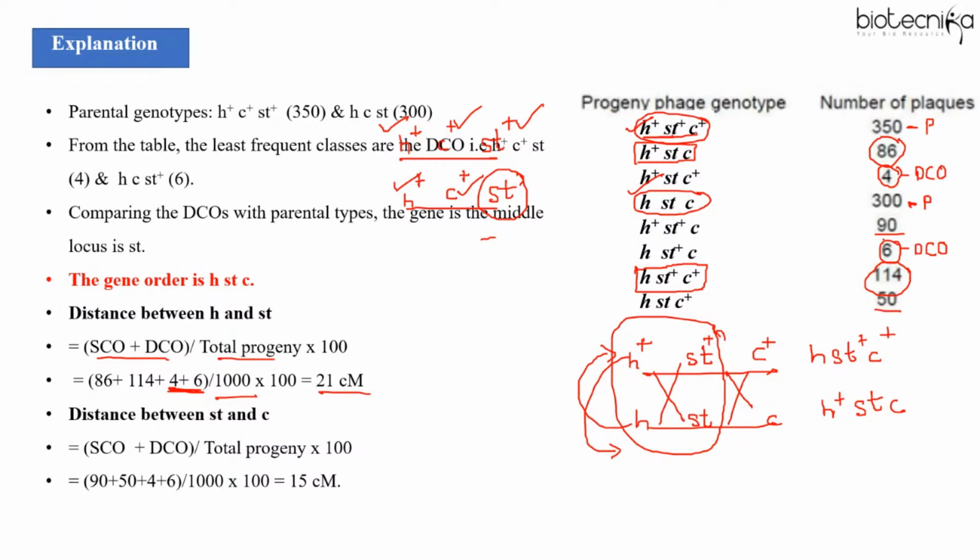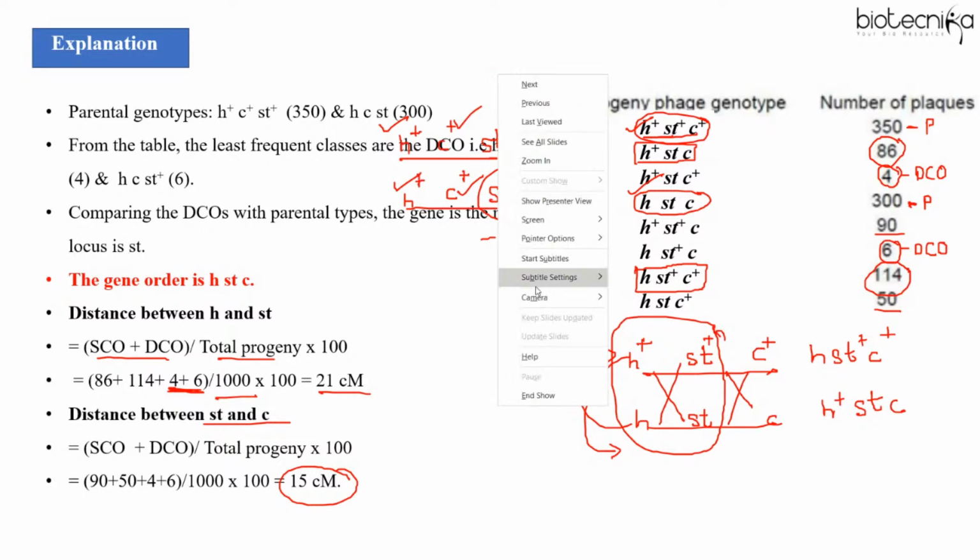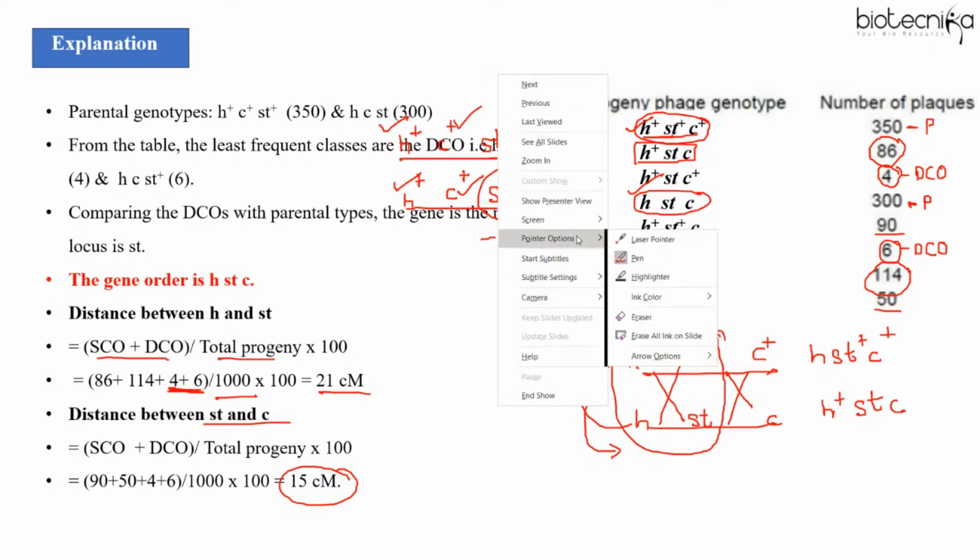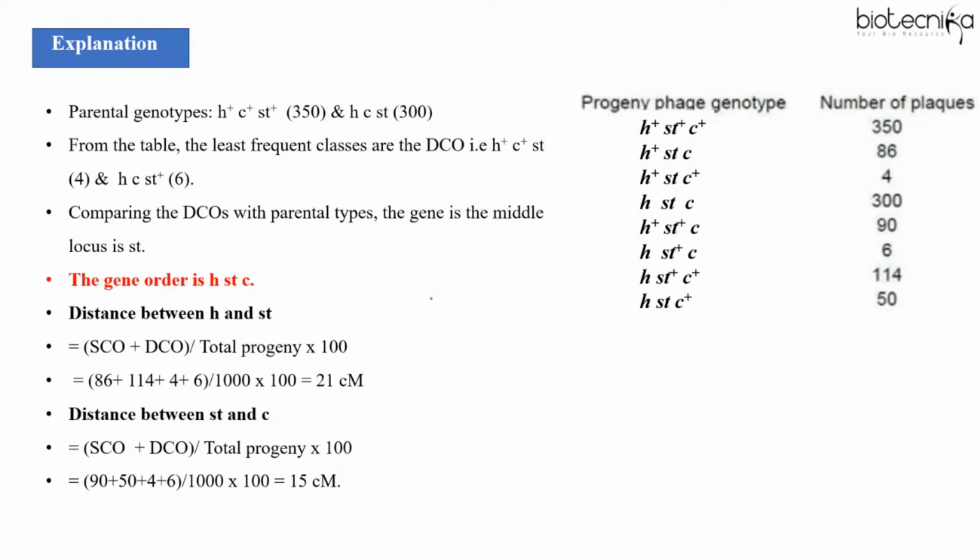That is the crossing over between ST and C, right? And when you solve it, you will get 15 centimorgan. So that means answer here will be option 3.